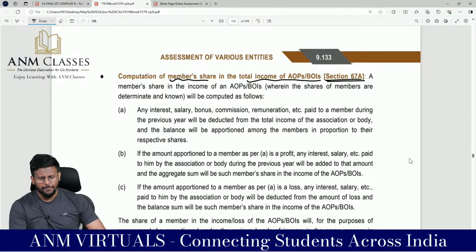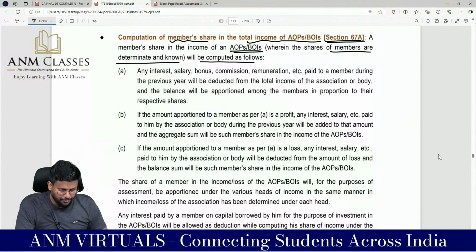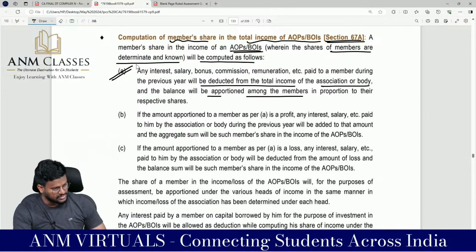Very simple. A member share in the income of AOP or BOI wherein the shares of members are determinate and known will be computed as follows. Number 1. Any interest, salary, bonus, commission, remuneration paid to a member during the previous year will be deducted from the total income of AOP or BOI and the balance will be apportioned among the members in the proportion of their respective shares. Sir, if they have given interest, salary, bonus, commission, all these things, if the member shares are known and determinable,